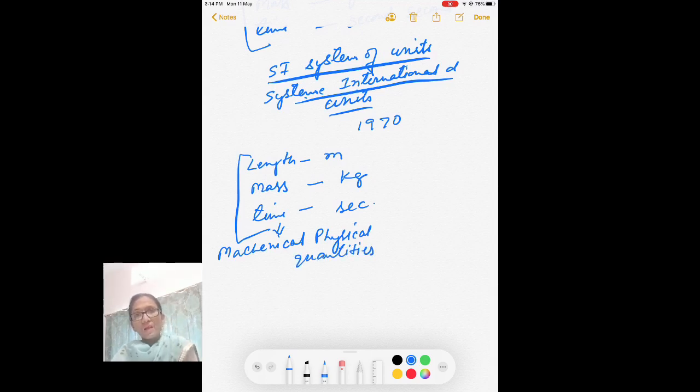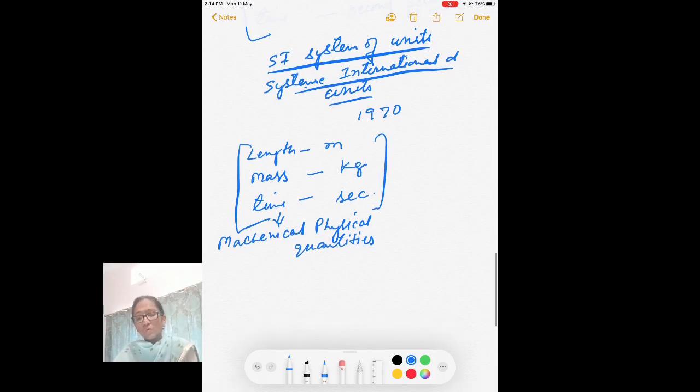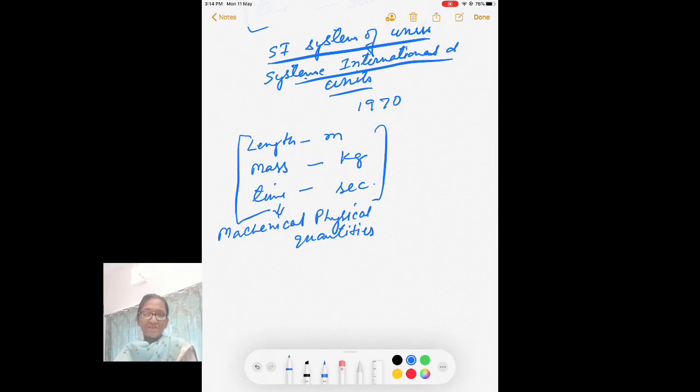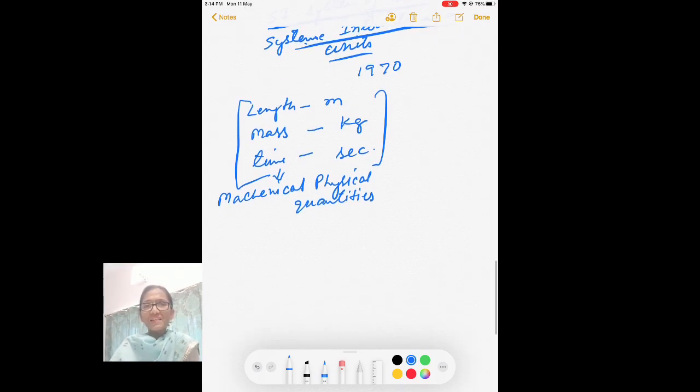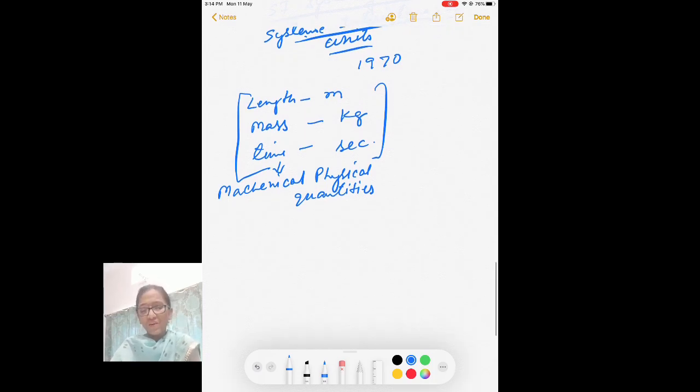But our study goes beyond this mechanical study of physics, and now we have to measure current, we have to measure heat, and we need units for all those physical quantities. So for electric current we have one unit called ampere.